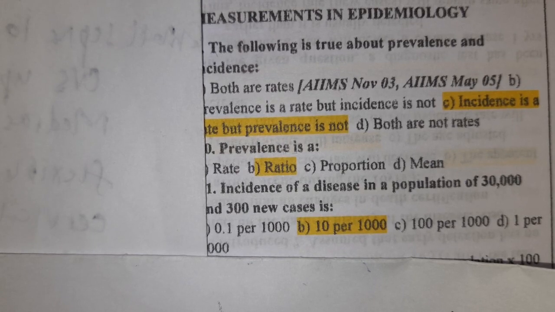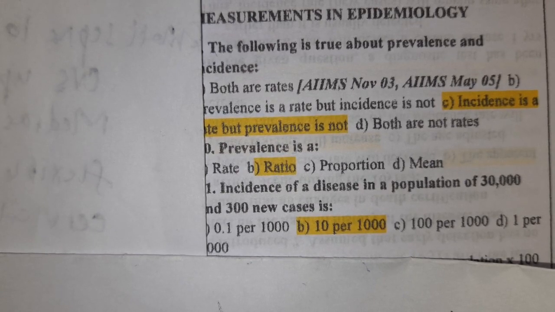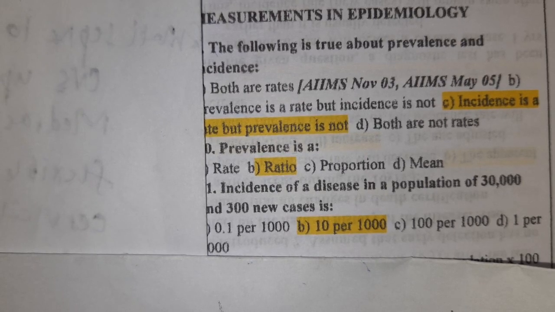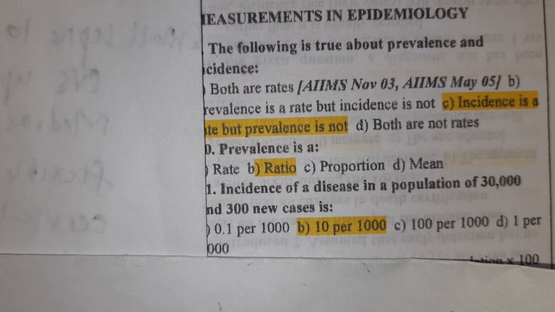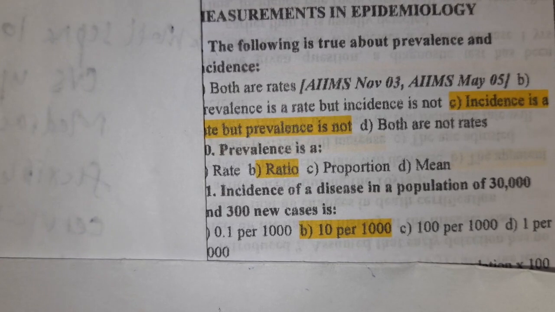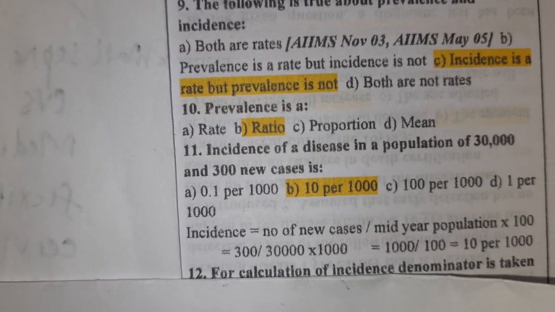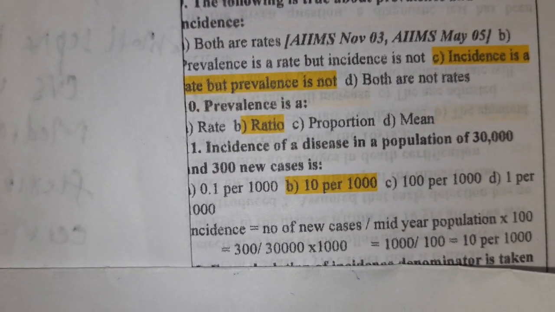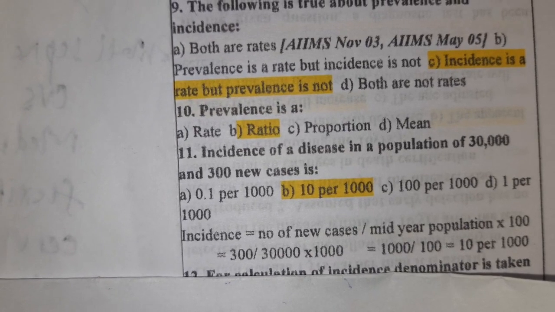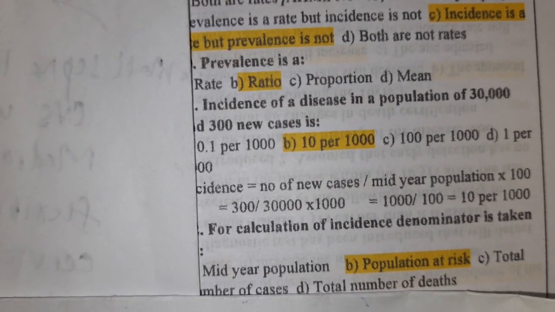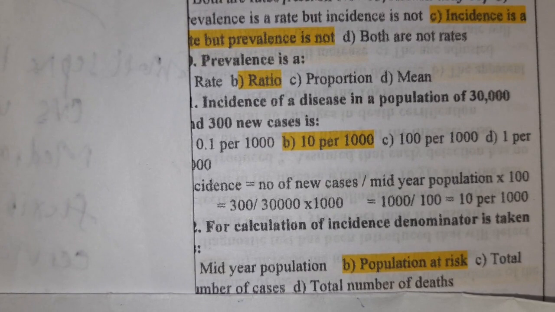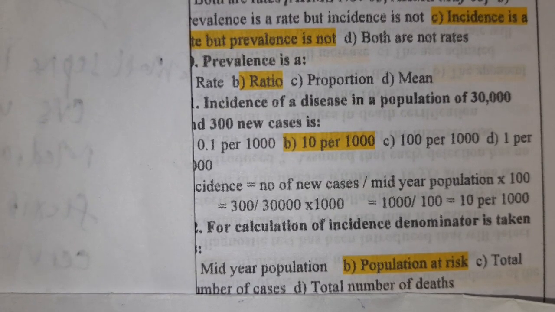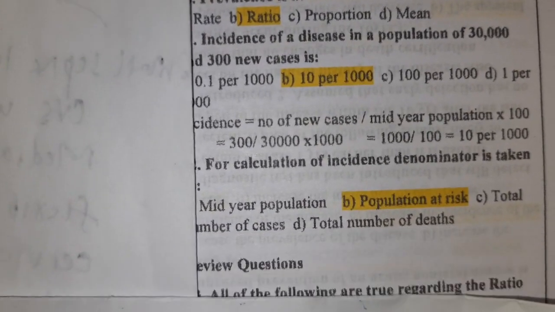There are 300 new cases and 30,000 population. So, incidence is equal to 300 new cases by 30,000 population into 100. That is 10 per 1000 new cases. So, if you have to do per 1000, it is 10 per 1000 new cases. For calculation of incidence, the denominator is taken as population at risk.